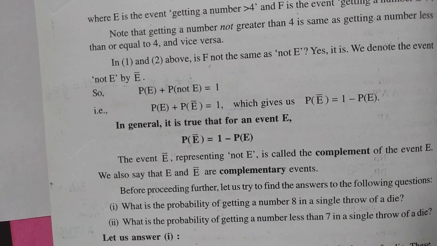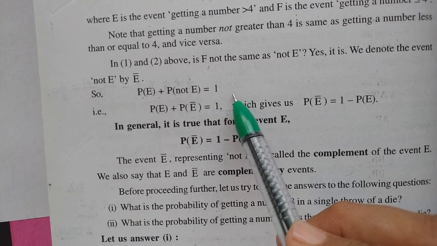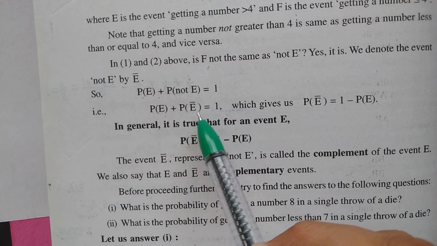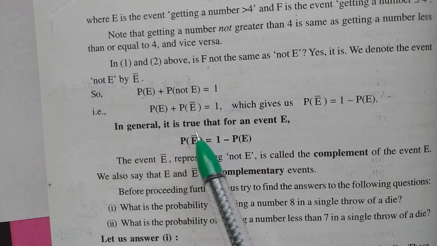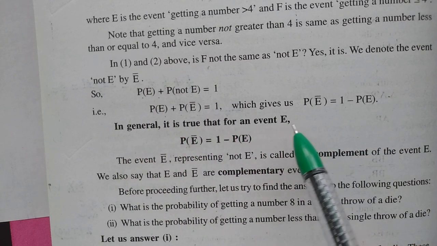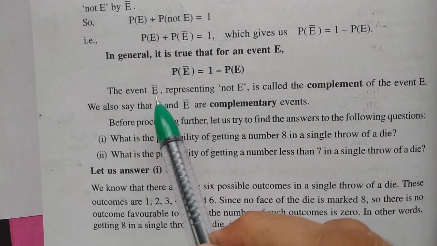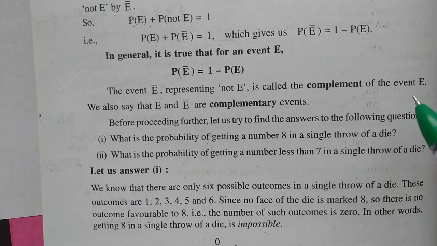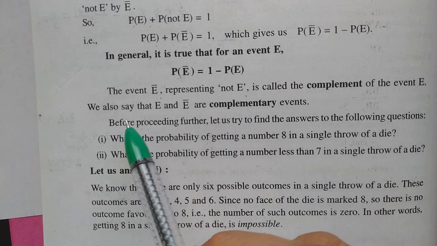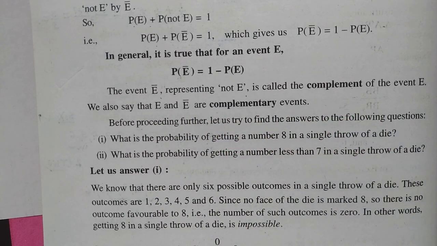So from this, the conclusion already written is that P of E plus P of not E is equal to 1, and P of E plus P of E bar is equal to 1. Or it can be this way. In general, it is true that for any event E, P of E bar equals 1 minus P of E. The event E bar, representing not E, is known as the complement of the event E, and E and E bar are known as complementary events.